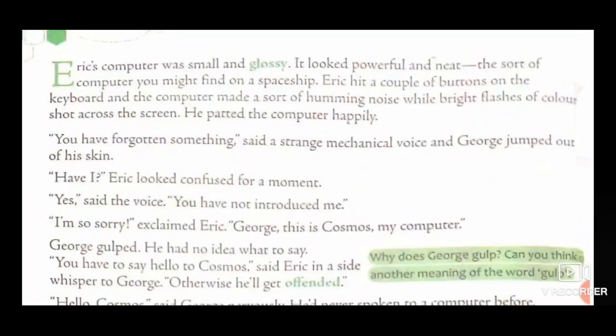"Have I?" Eric looked confused for a moment. Eric replied to that voice, "Have I?" And he was completely confused for a moment. What can be the different vocabulary for confused? You can use perplexed, P-E-R-P-L-E-X-E-D, baffled, bewildered, astounded.